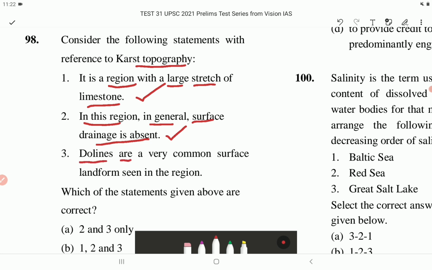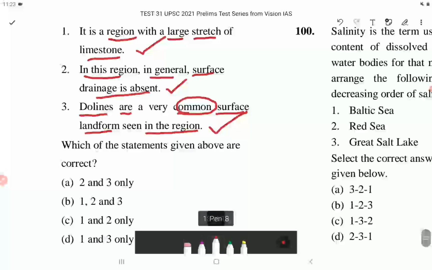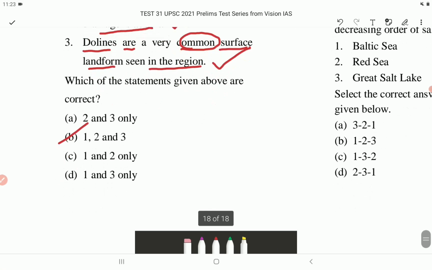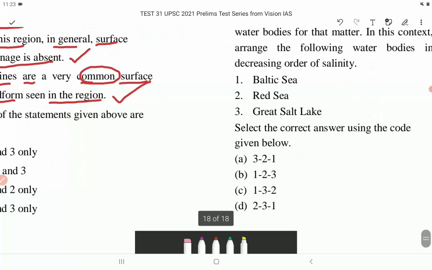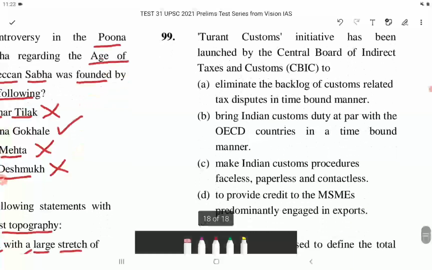Dolines are a very common surface landform seen in the region. This is also correct. Which of the statements given above are correct? So the correct answer is option B, that is 1, 2 and 3. Now let's come to the next question, question number 99.